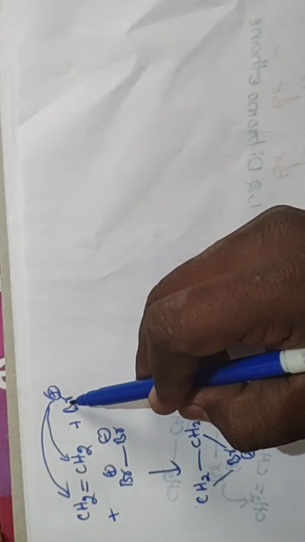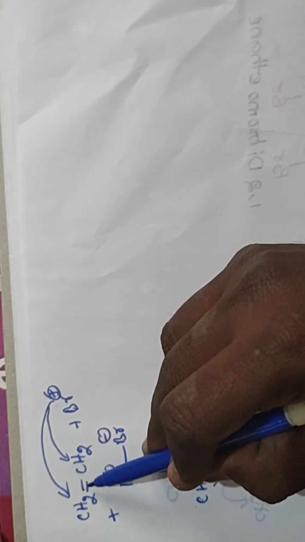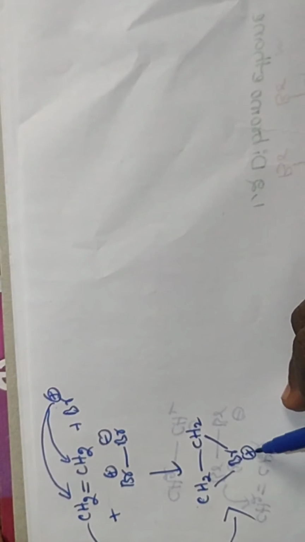The electrophile Br+ adds to the alkene and forms a halonium, a cyclic bromonium ion.